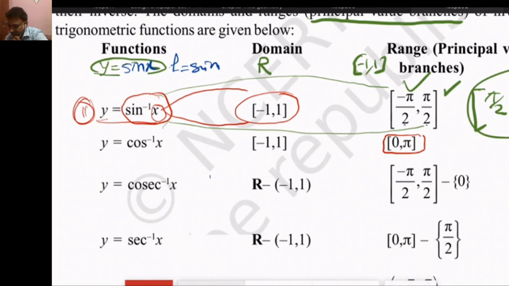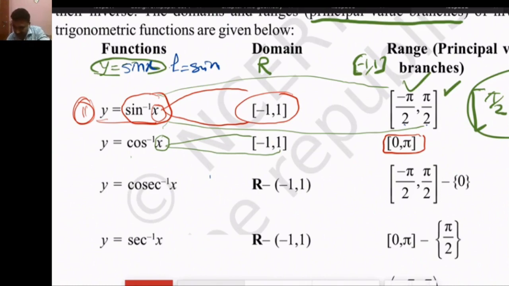Similarly, for cos inverse x, the x will again be between minus 1 to 1, and then cos inverse x lies between 0 to pi. Similarly, the third one is cosec inverse x.